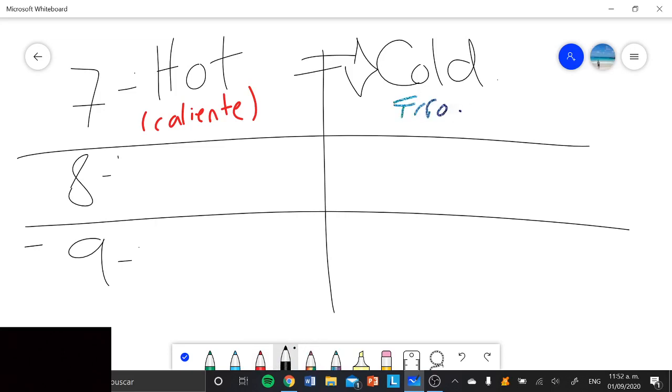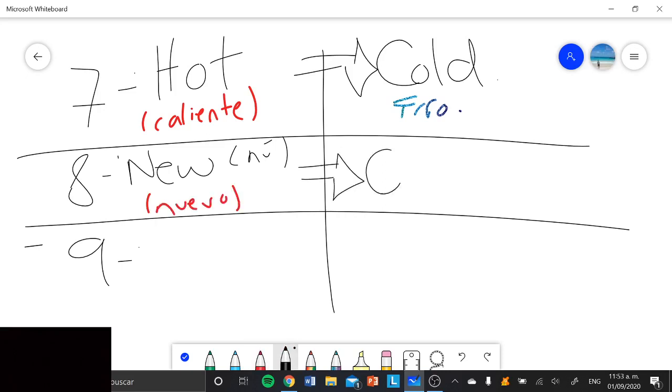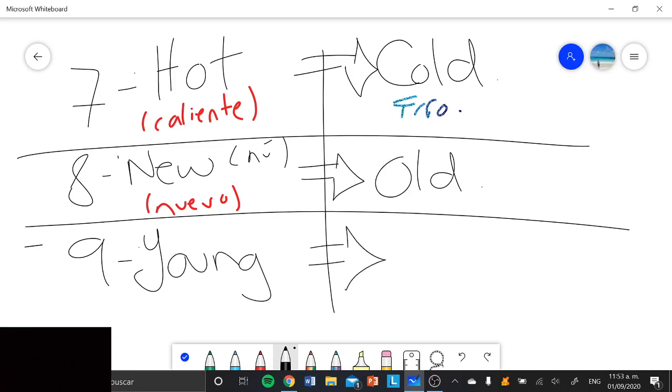Yes? So let's pass with the number 8. The number 8 that we have is new. Remember, the pronunciation is new. No new. Okay, it's new. So in this case, new, pues obviamente, sounds like in Spanish, parecido, es nuevo. And the opposite of new is old. Old. O sea, viejo. The number 9 that we have is young. And the opposite is exactly the same as this one, is old.